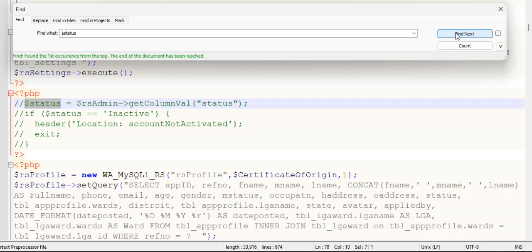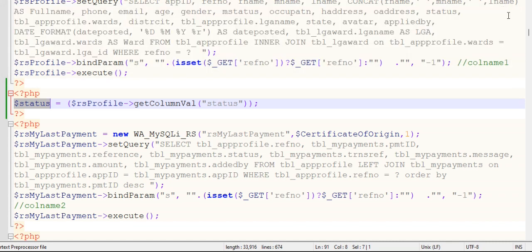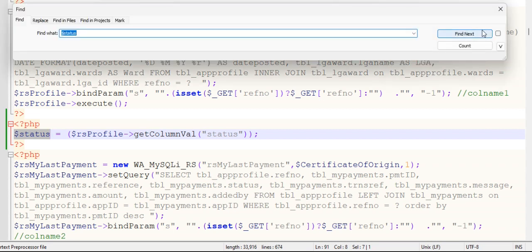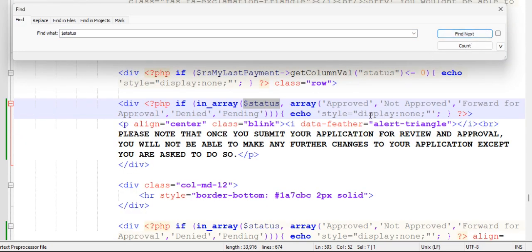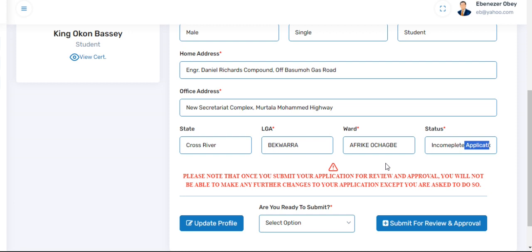Now, you see here, my application searches the query. Whatever it gets here, it applies it to this. So if the query returns awaiting submission, let this div show.